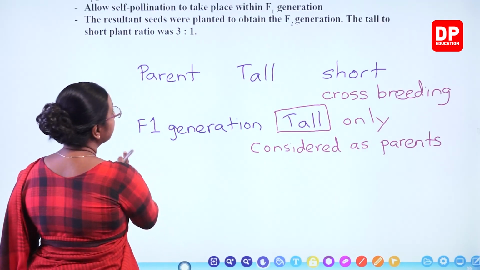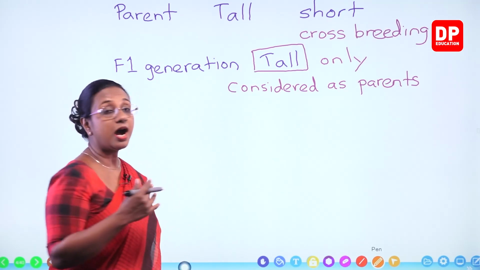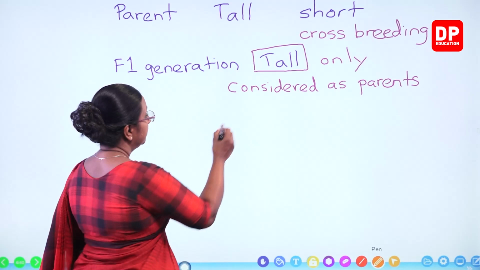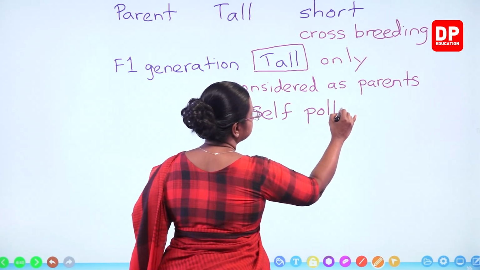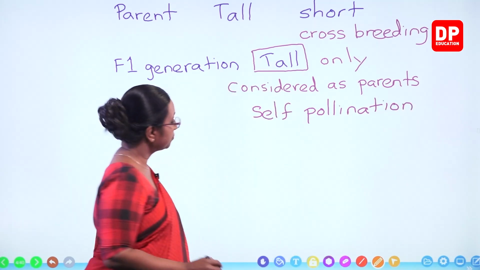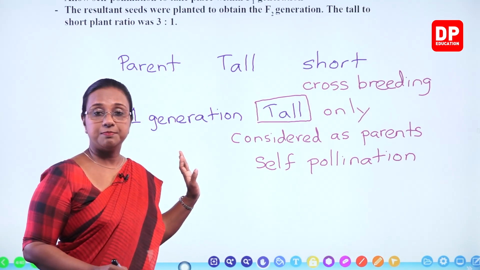And then he allowed them to undergo self-pollination. So what can you see there? Tall and short plants were the parents.